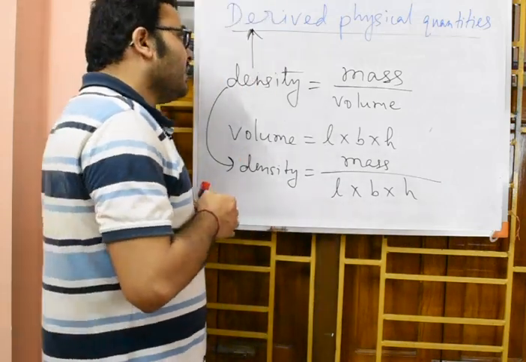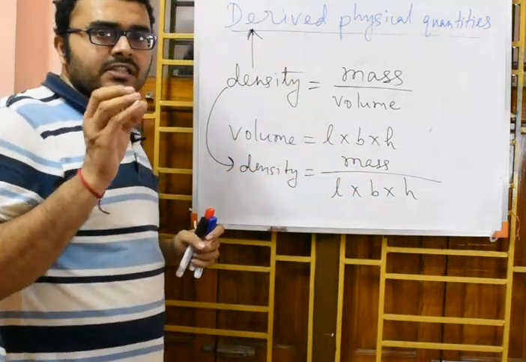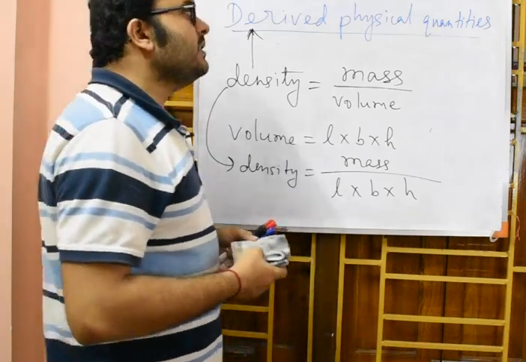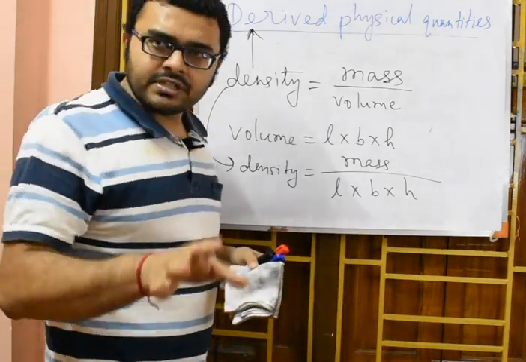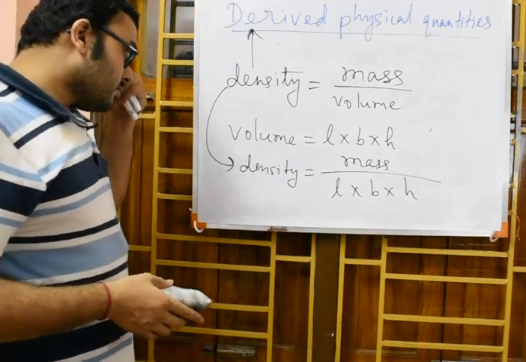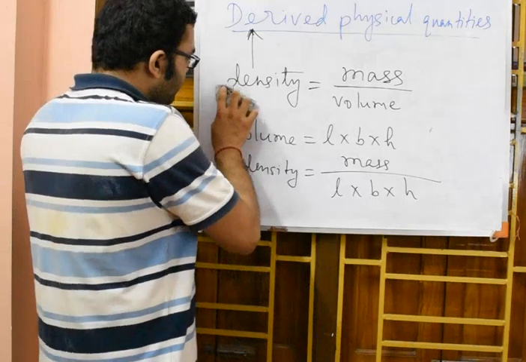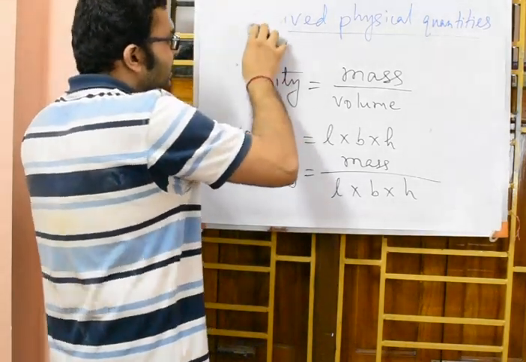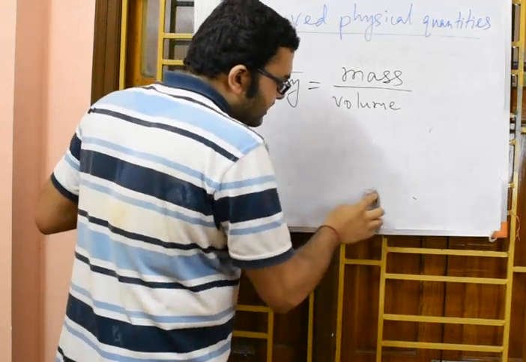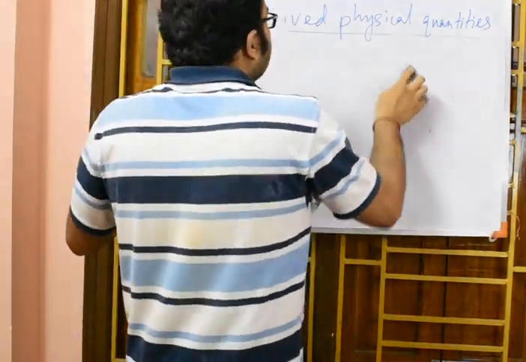So I think by now it is very clear to you what the two kinds of physical quantities are. One is the fundamental physical quantity, another one is the derived physical quantity. Okay, fine. So I think you have noted it down and it is clear to you by now. Let us move on to the next topic. What is the next topic? Let us see.